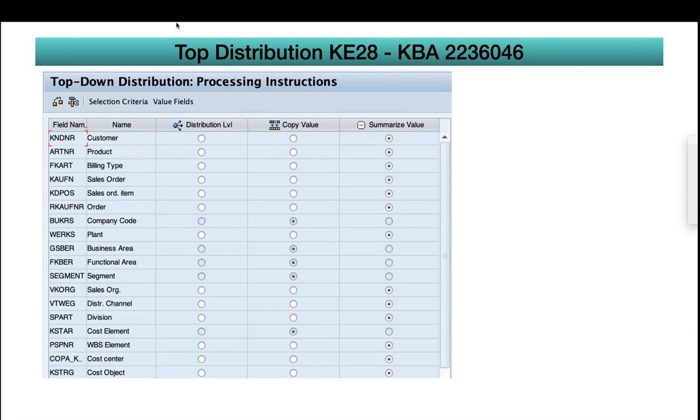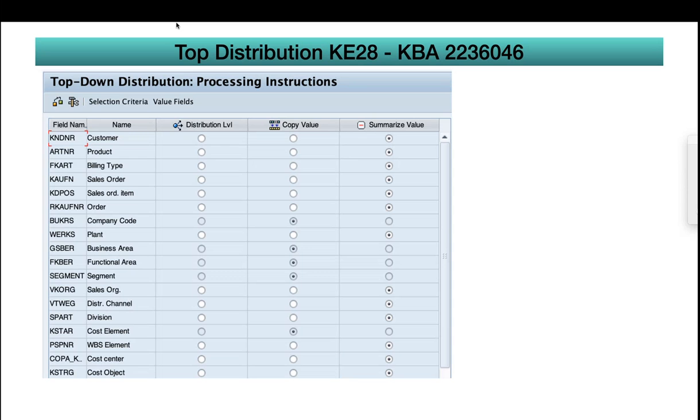Now we'll jump into another functionality, top-down distribution. The people who have ever worked in KE COPA might be aware of what is meant by top-down distribution. Basically, there will be direct costs and indirect costs. For example, if you incur material cost for producing a product, then it is a direct cost, and it will be derived from a cost estimate, and there will be no problem.